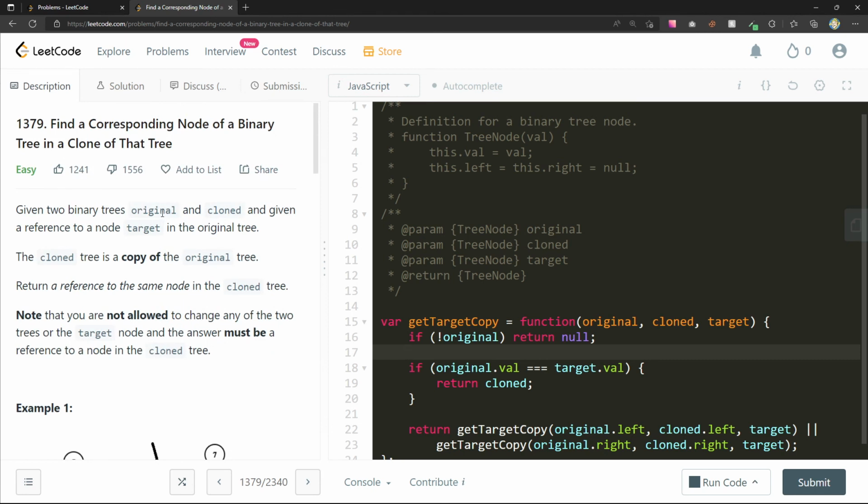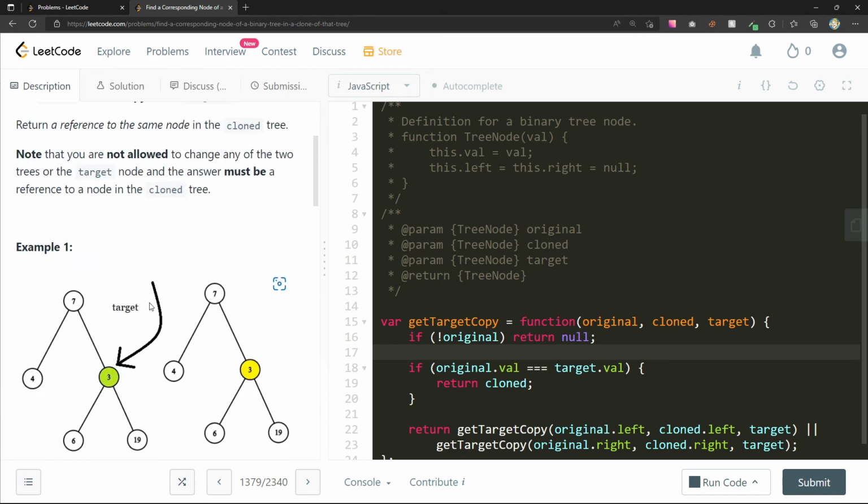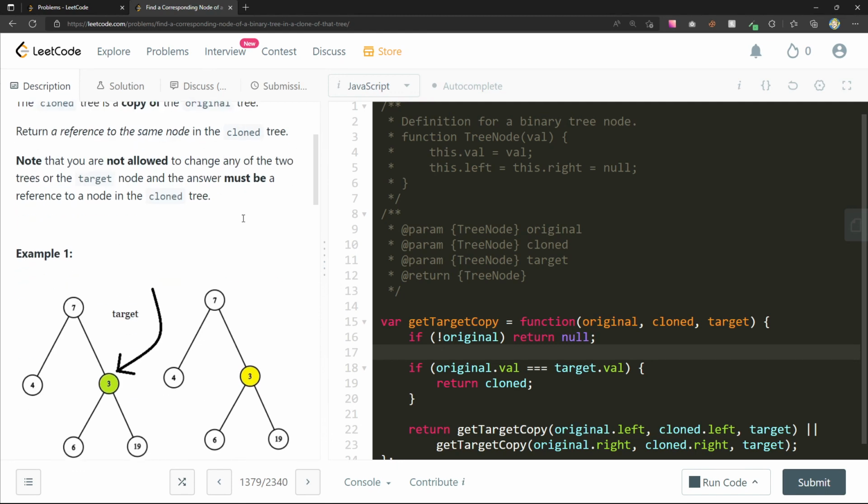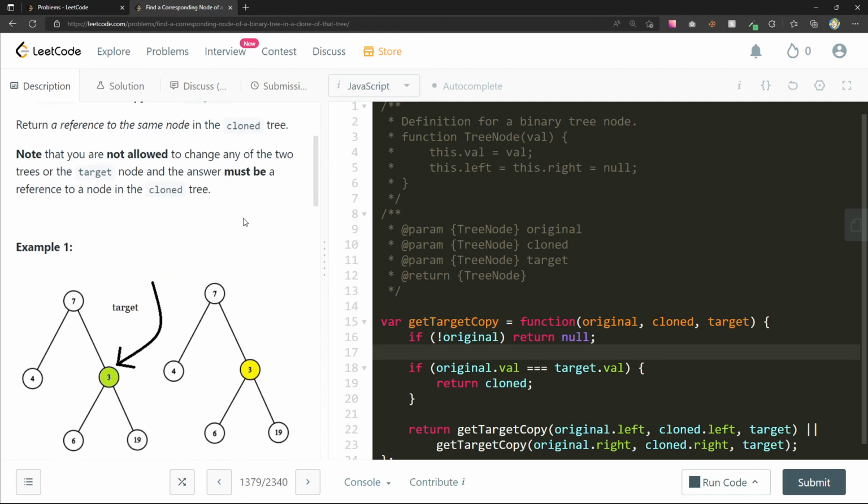Two binary trees, original and cloned, and given a reference to a node target in the original tree. Cloned tree is the copy of the original tree. Return reference to the same node. So the answer must be a reference to a node. Would you just always have a reference to the original one that you can reference and get your answer? You might be thinking of that differently, but